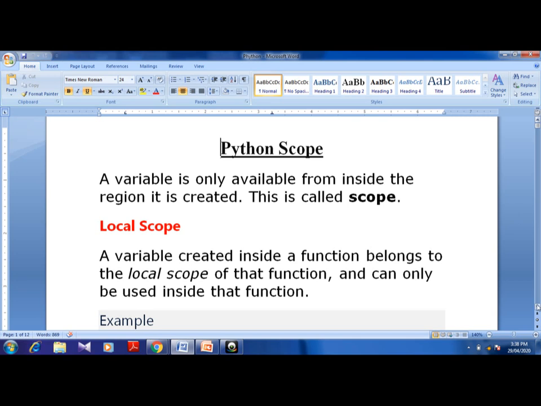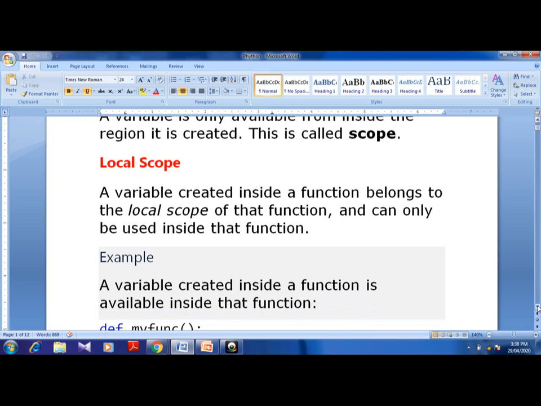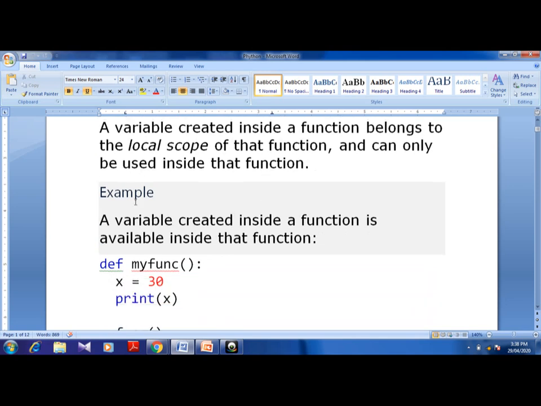Now today we are going to learn first of all about the local scope. Now what is a local scope? A variable created inside a function. That means when you are creating a function and a variable is created inside it, that belongs to the local scope of that particular function, and it can only be used inside that function. Once again, a variable created inside a function belongs to the local scope of that function and can only be used inside that particular function.